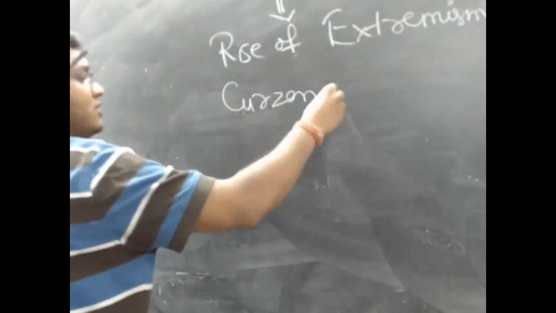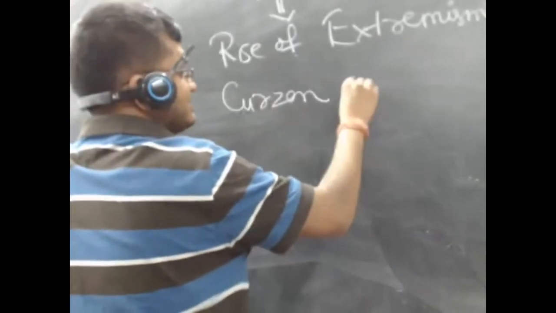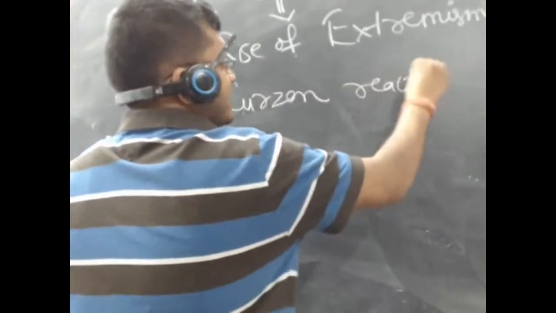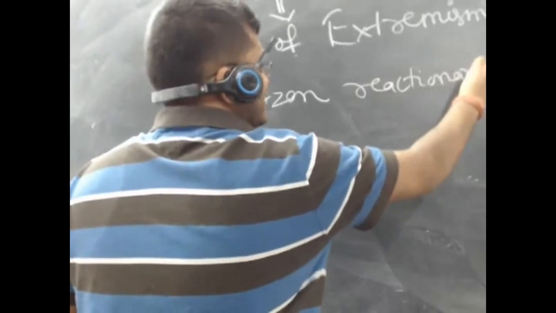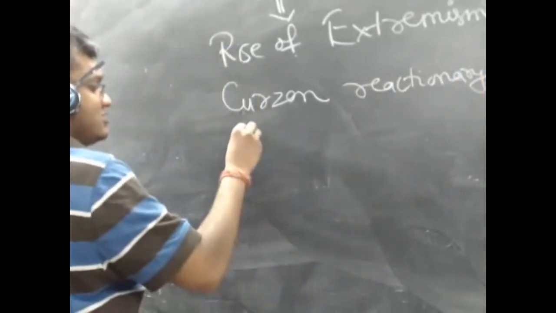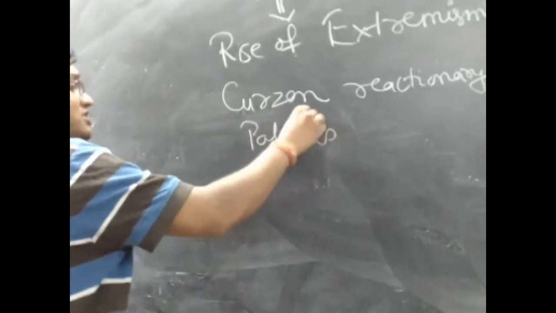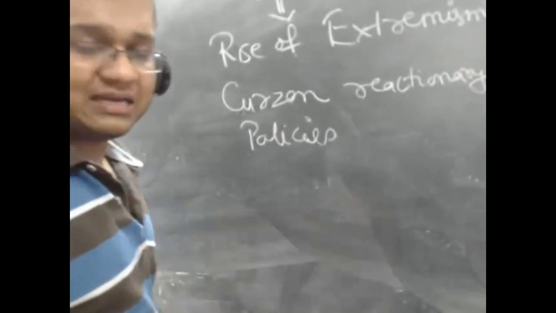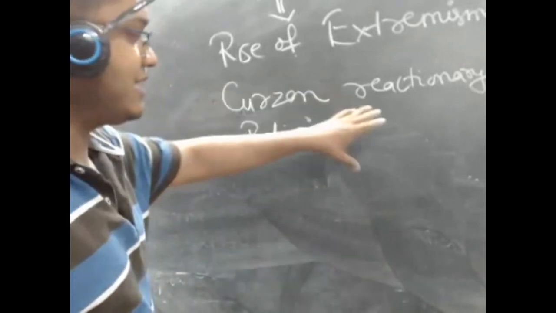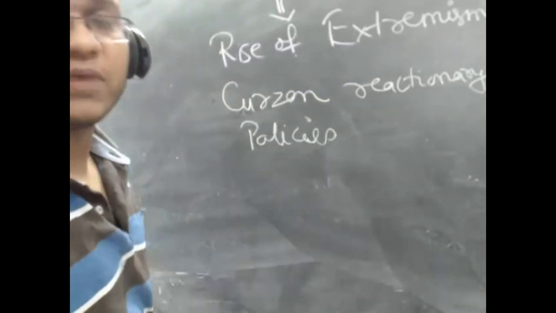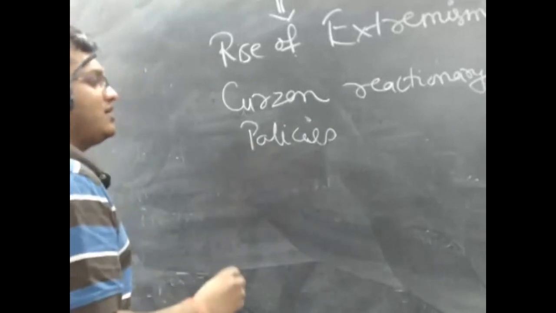Curzon will be viceroy during this time. So we will see Curzon's reactionary policies. He will take up 3 different reactionary policies against Indians and specifically against people of Bengal. Okay. So his 3 policies will be Universities Act, then Calcutta Corporation Act and Partition of Bengal. So all 3 will happen under his tenure.